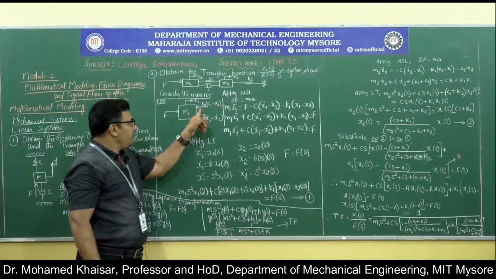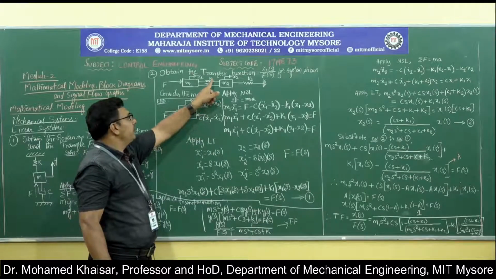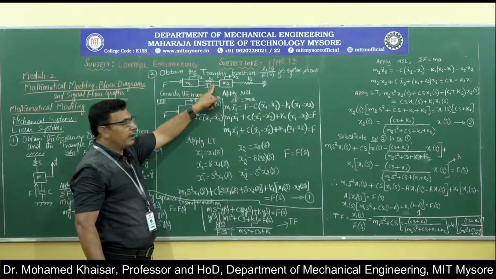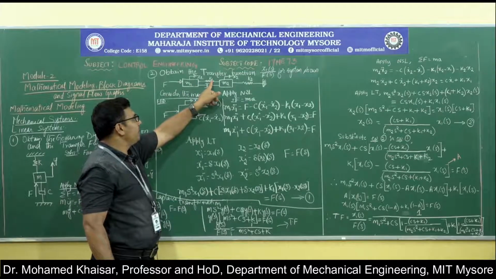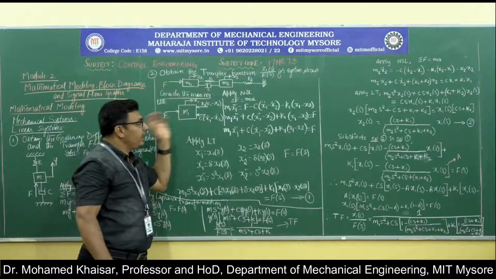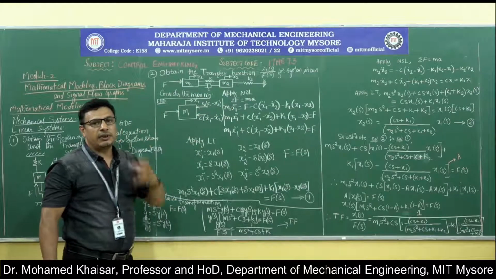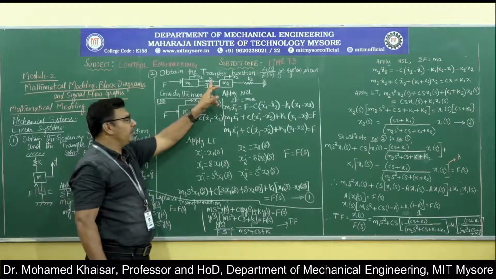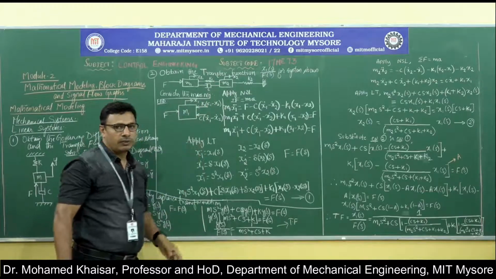Now, the resisting force offered by the spring will be K1 into x1. It tries to resist the displacement by offering the spring force as K1 into x1, which again will be pulled back by mass m2, because of which the effective resistance offered by the spring with stiffness K1 will be K1 into x1 minus x2.